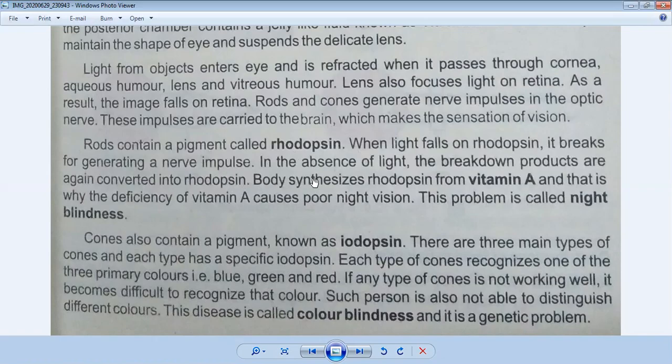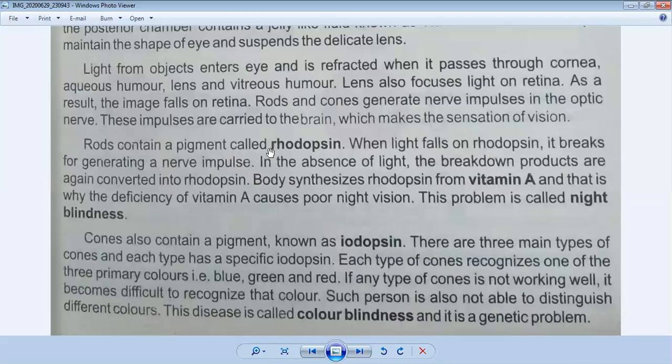So at that time, the body synthesizes rhodopsin from vitamin A, and that is why the deficiency of vitamin A causes poor night vision. This is very important. This also comes as a short question: what is night blindness? It is a disease. How is it formed? I have told you.